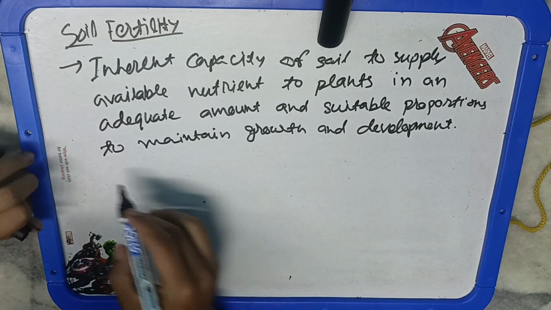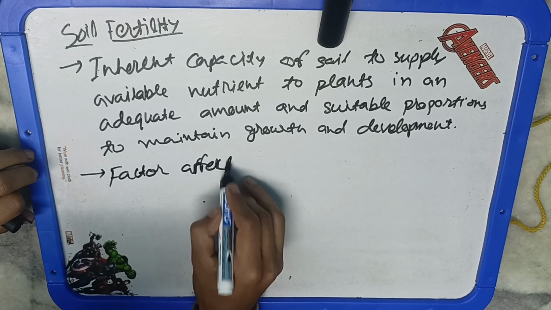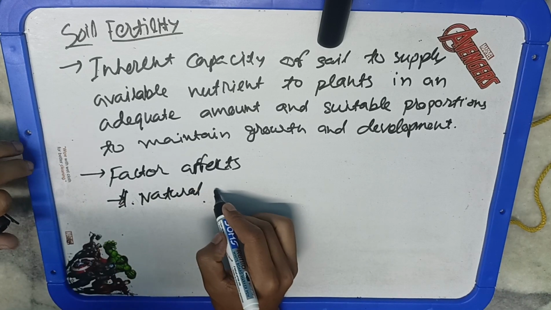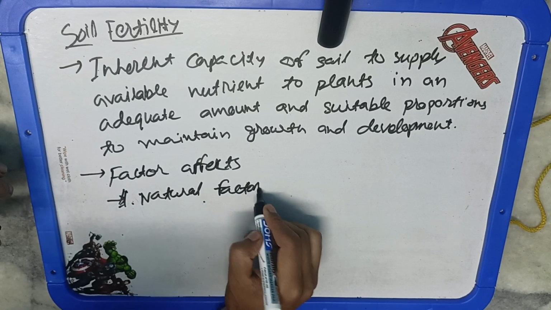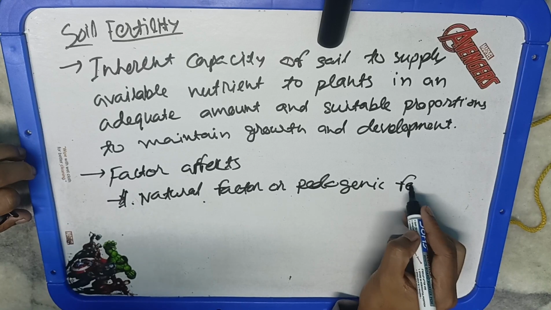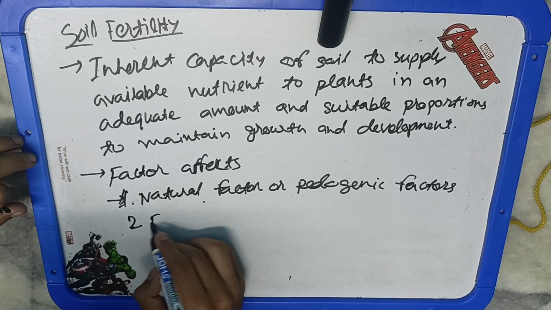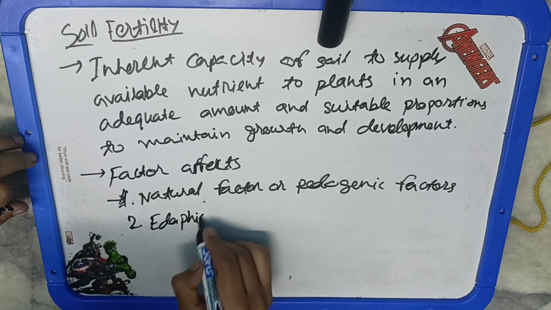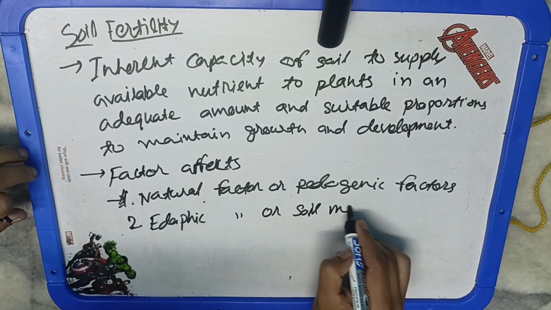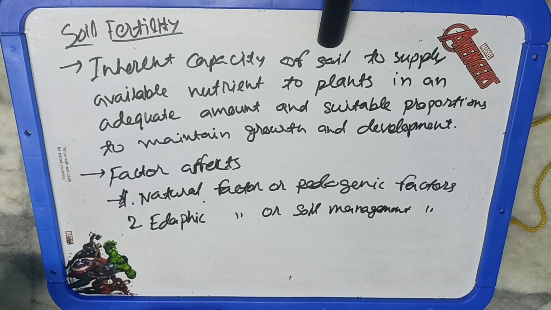Now, what are the different factors that affect soil fertility? One is your natural factors or the pedogenic factors. That means the soil that we have, what is it made of? It is made up of the parent material. Now, how was that parent material? Was it too basic or too acidic, or did it have enough minerals in it or not? That will all depend on what kind of parent material we have. So if the parent material is rich in minerals, it will lead to formation of more fertile soil.